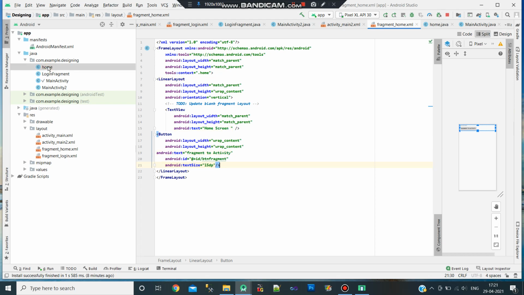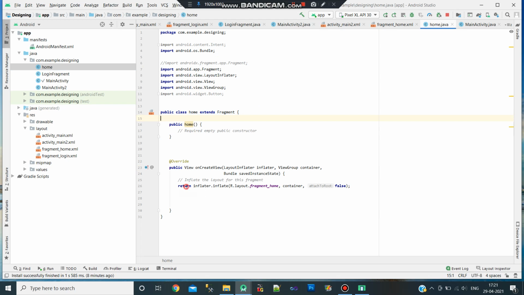This is our class file. Simply change it here: View equal to view, must be written view, semicolon.